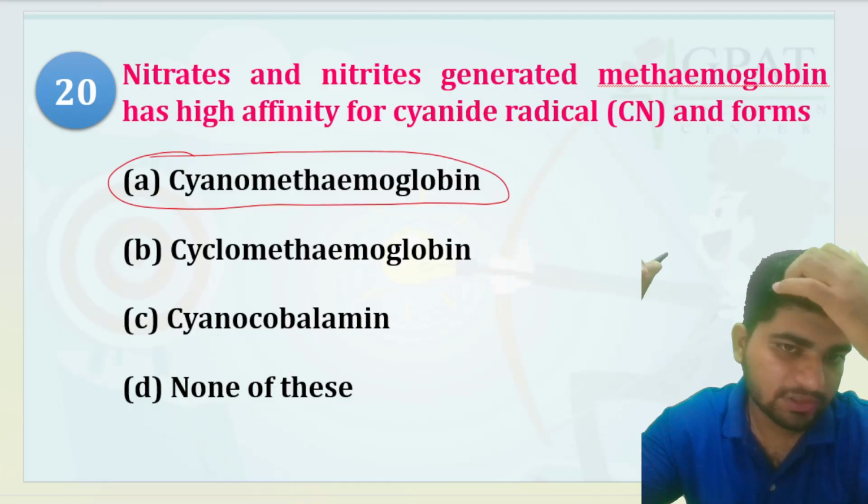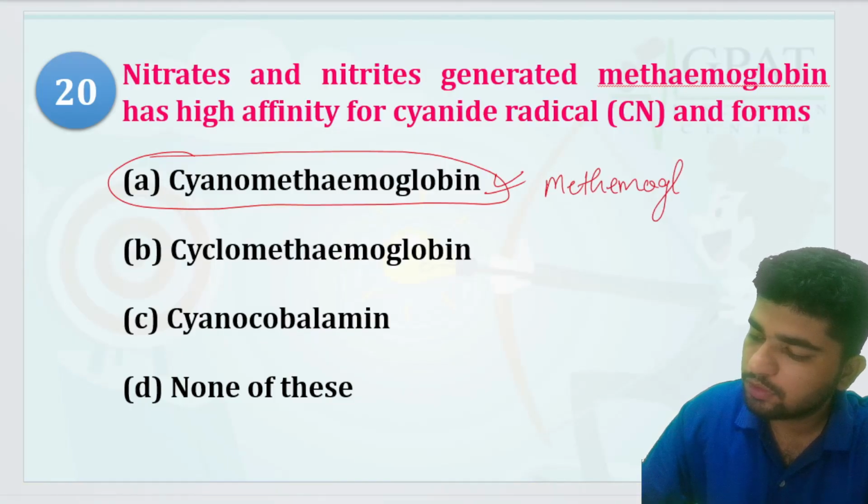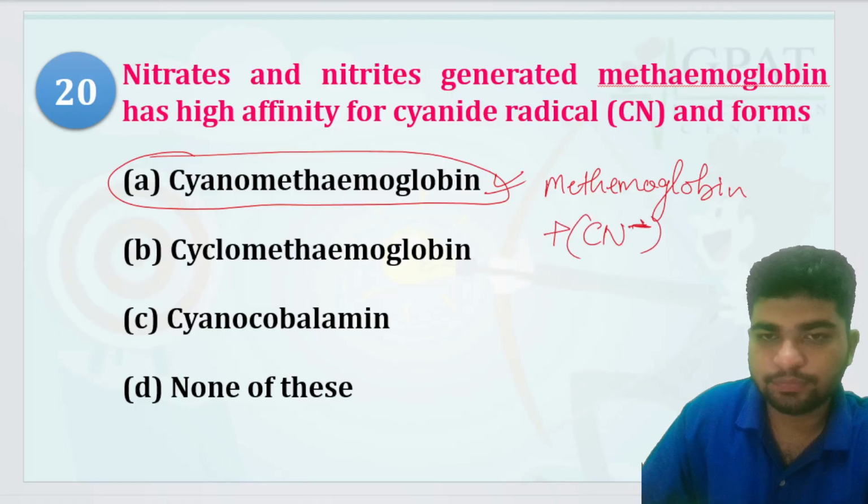So cyanomethemoglobin is a complex formed after methemoglobin plus cyanide ion.